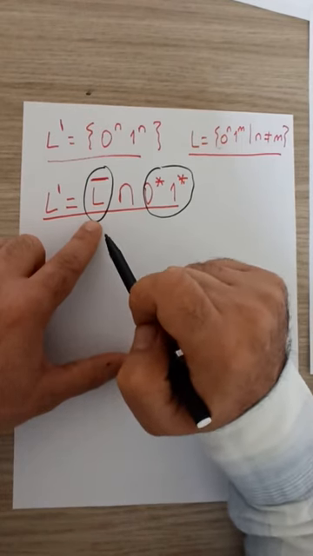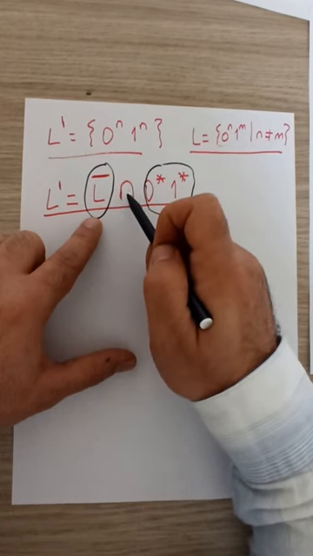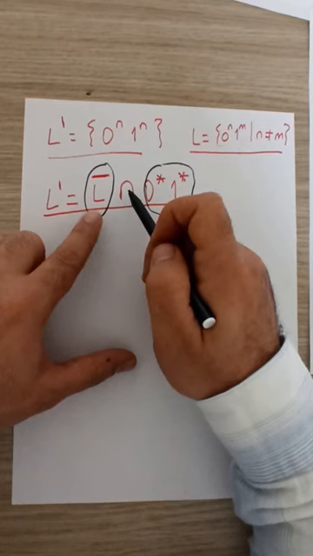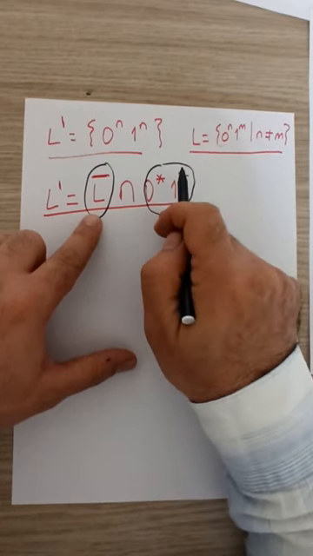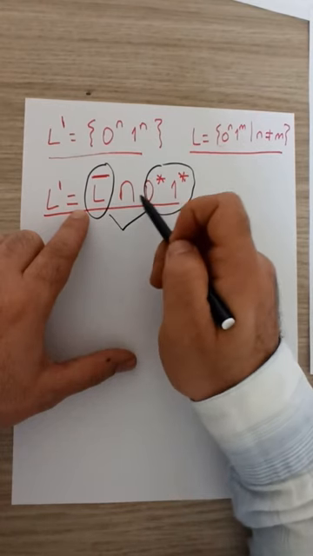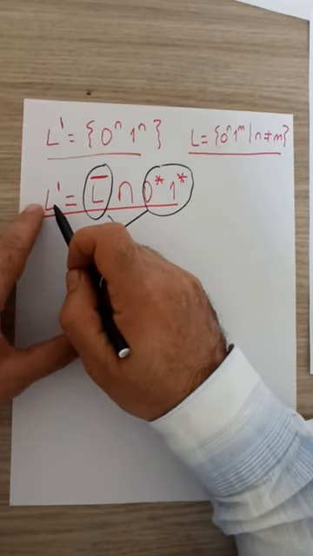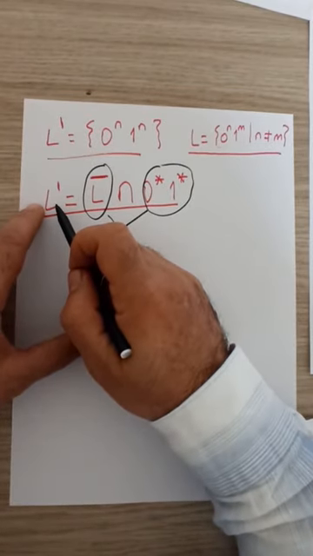And finally, we have seen that the regular languages are also closed under the intersection operation, implying that the intersection of two regular languages is also regular, which would imply that the intersection of these two would also be regular, and L prime would have to be regular.